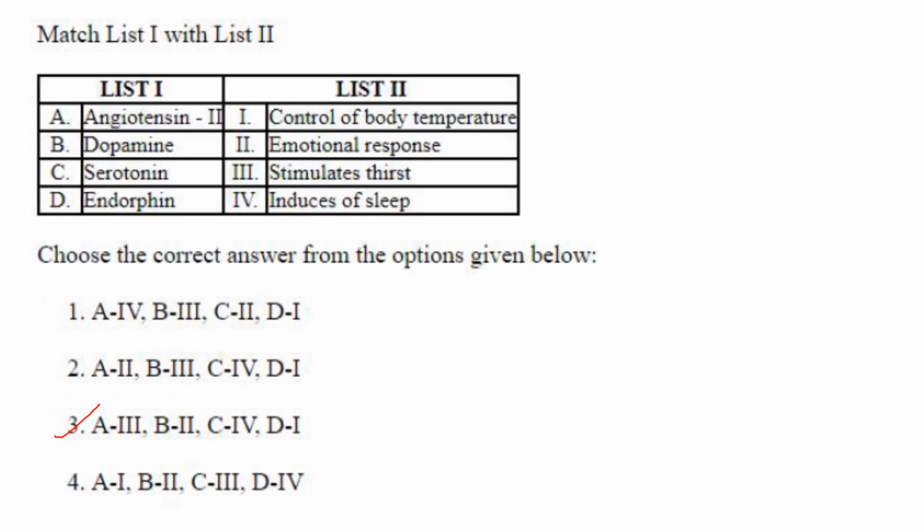Angiotensin 2 stimulates thirst, A3. A3 is there only in option 3. Okay. Dopamine is an emotional response. Serotonin induces sleep, and endorphin controls body temperature. So the answer here is A3, B2, C4, D1.